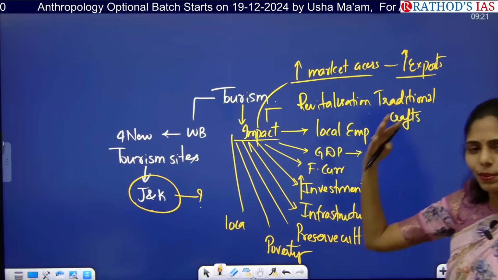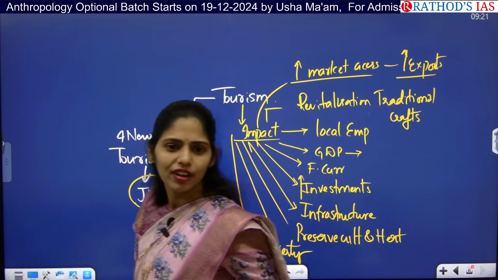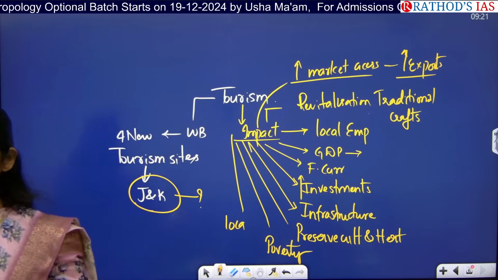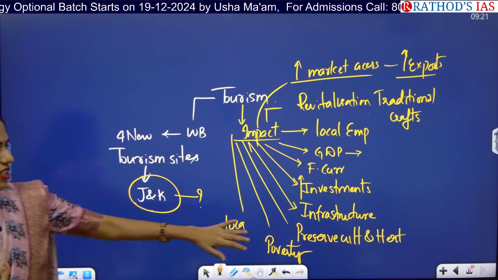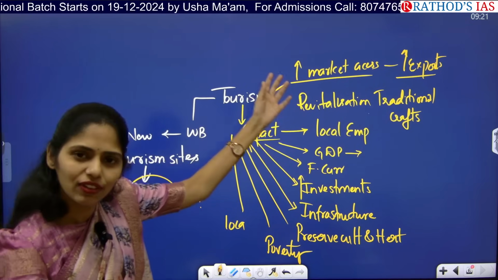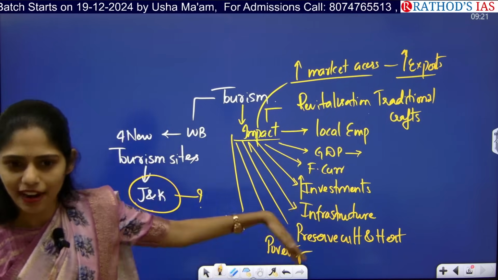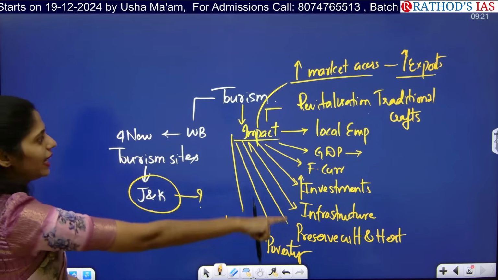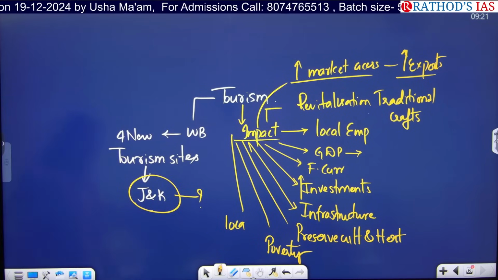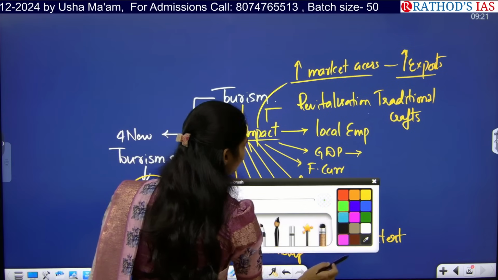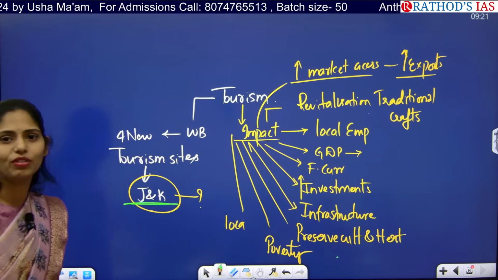Because people from other countries are visiting our India, and whenever these people come there will be an exchange of knowledge. Because of this exchange of knowledge, we will be even exporting our local crafts to other countries. So these will be the advantages of tourism. And now tell me why only in Jammu and Kashmir? 4 sites, why only in this place?